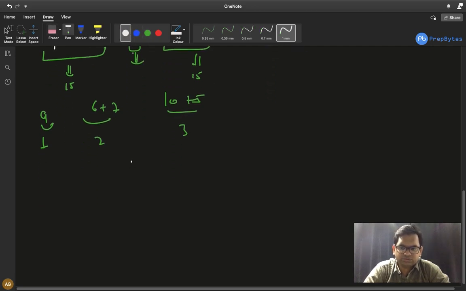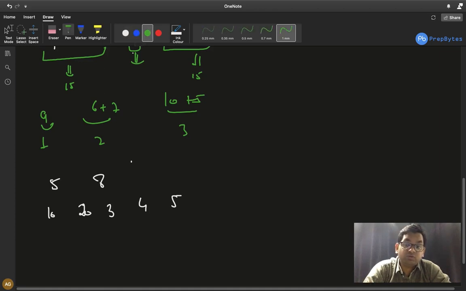Now suppose we have something like this: 10, 20, 3, 4, 5, and we have 8 painters. Since we have more painters than n, that is, the P value is greater than or equal to n, in this case we can assign one painter to each task.